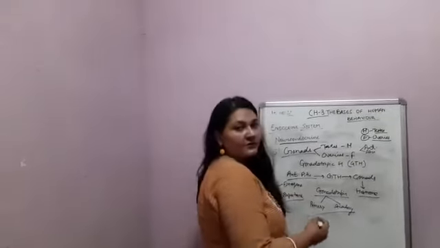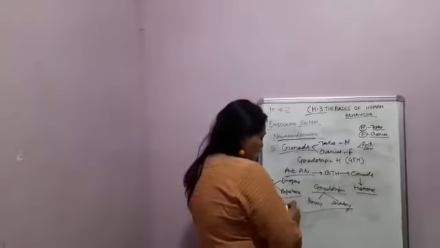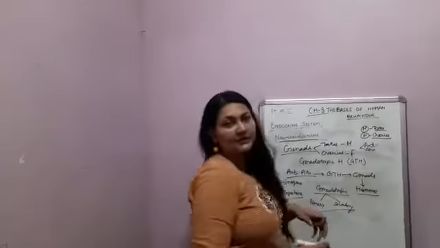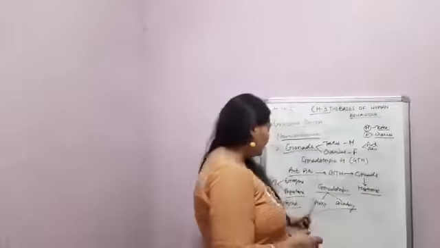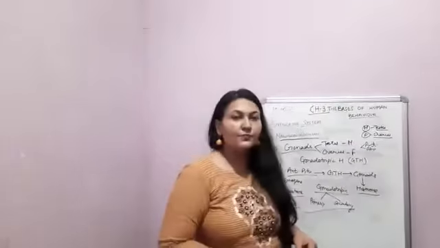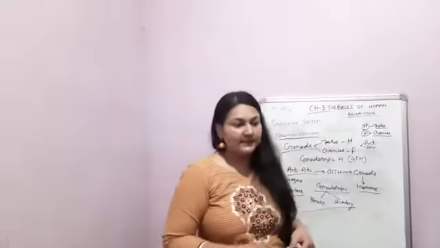The function of progesterone is the simple one, that is to prepare the uterus for reception and maintenance of the fertilized egg cell. And the function of estrogen is to produce the primary as well as secondary gender related characteristics in